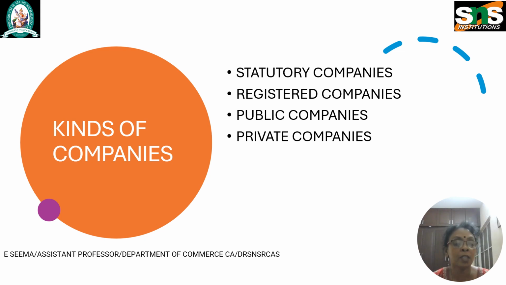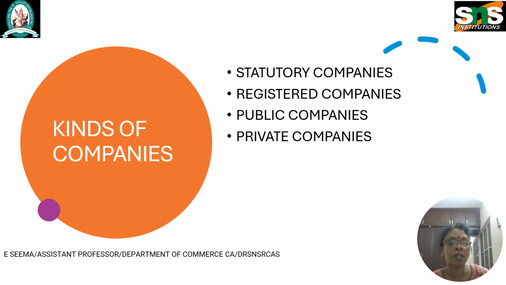And we can see the features of a public company. That is, minimum number of members required to form a public company is 7 persons. The maximum number of members is unlimited. There can be any number of members in a public limited company. The minimum paid up capital is rupees 5 lakh or such higher amount as may be prescribed. And the shares of a public company are freely transferable. A public company can issue shares and debentures to the public subject to the necessary approval from the regulators. It can issue a prospectus inviting the public to purchase its shares or debentures. These are all the features of a public company.